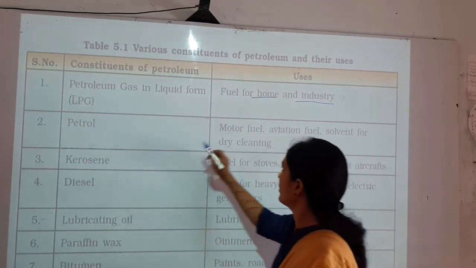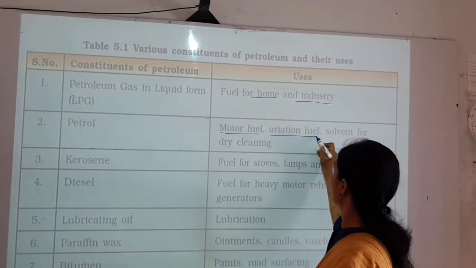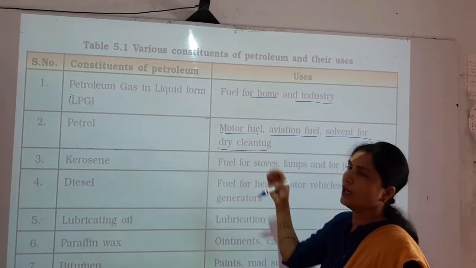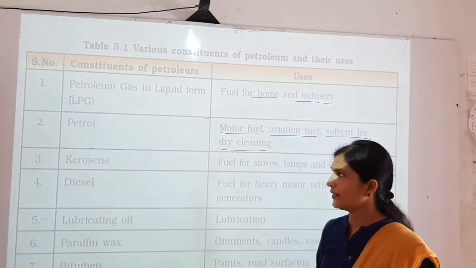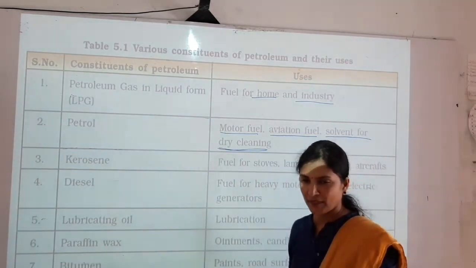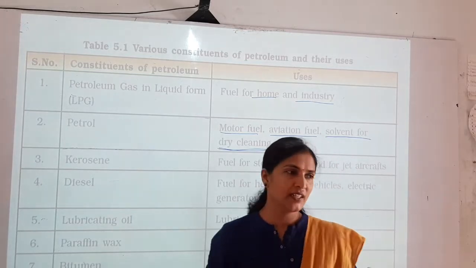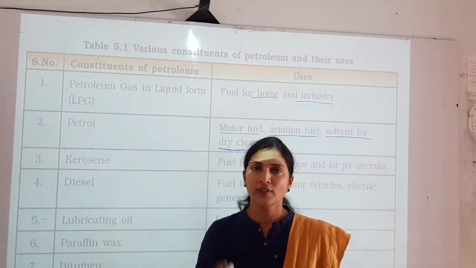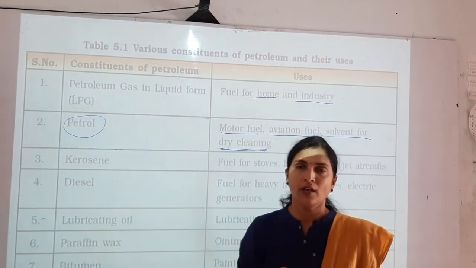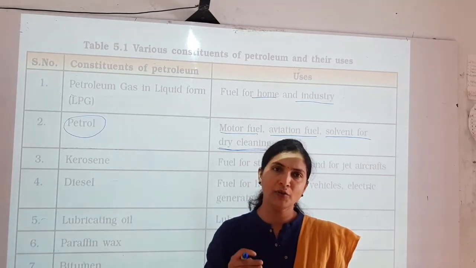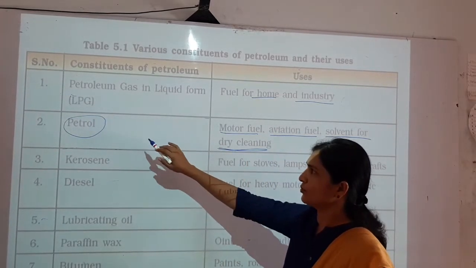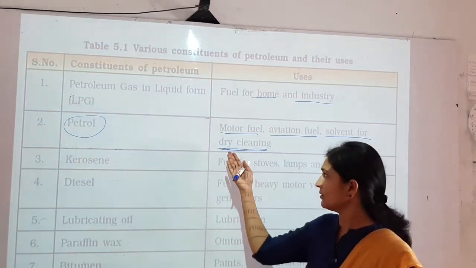Next, petrol. We know the use of petrol: motor fuel, aviation fuel, solvent for dry cleaning. It is used to run different types of automobiles, and petrol is used for the purpose of dry cleaning. There are many dry cleaners available in our city. When we send our new sari for dry cleaning, petrol is used, so whatever stains and patches are on our new sari can be removed because of this petrol.